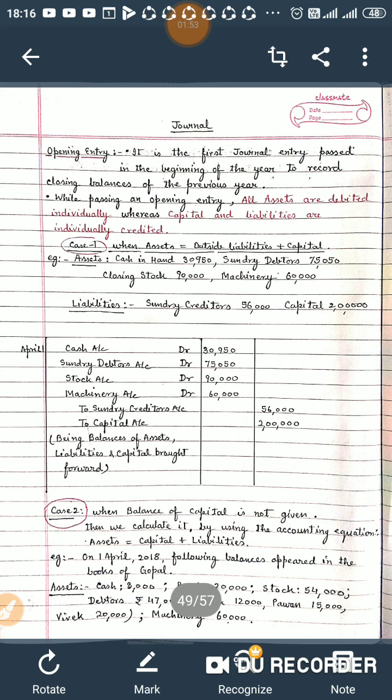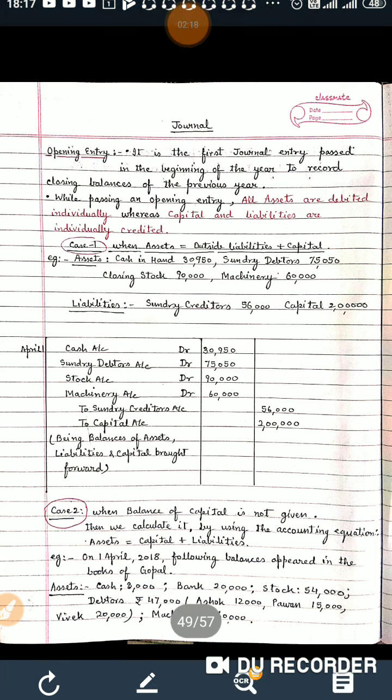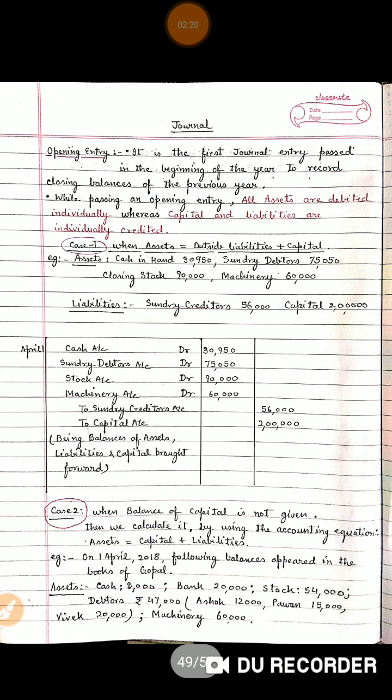But at the beginning of the new accounting year, they have to carry forward all the balances of assets and liabilities shown in the balance sheet of the last year. So for that, at the beginning of every accounting year, every accountant has to pass a journal entry that is known as opening entry.